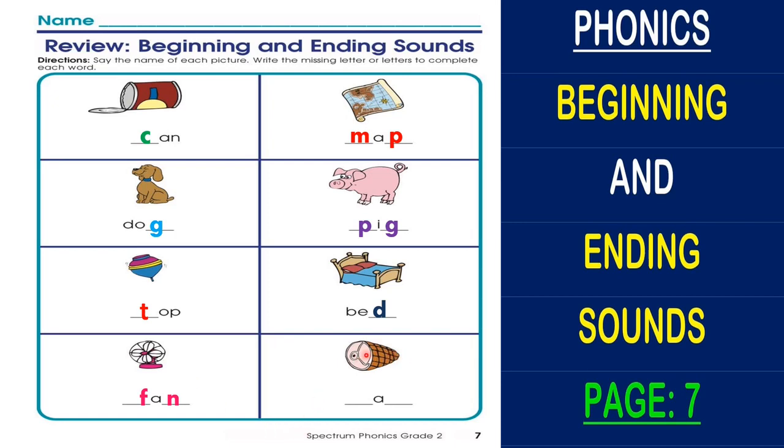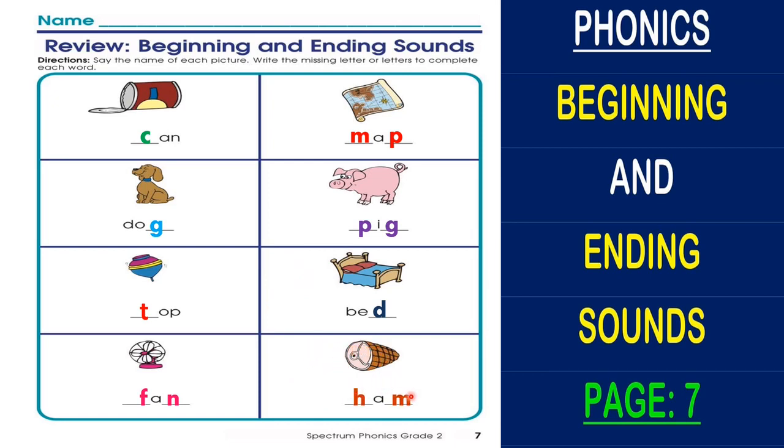The final one, the last one we have is ham. Do you like ham? Some of you may like it, some others may not. Here again as fan and map, we don't have the beginning and the ending letters, the beginning and the ending sounds. For the beginning sound we have letter H, sound H. Then for the ending sound we have letter M and sound M. So let's write them.